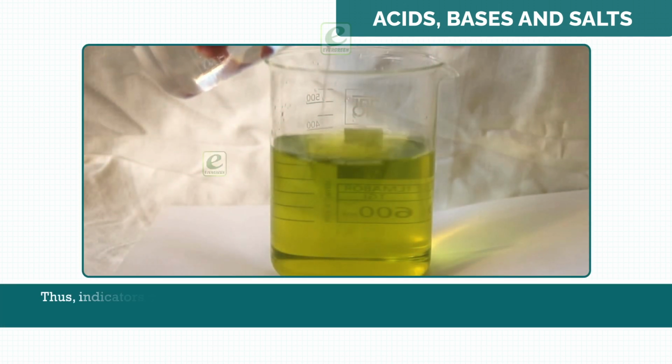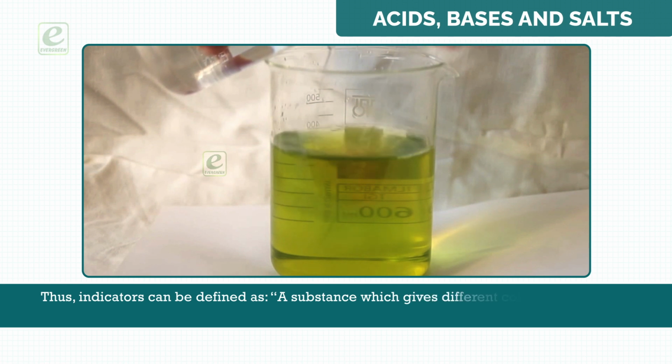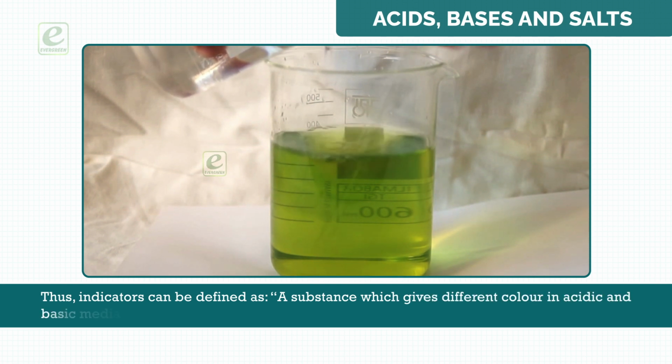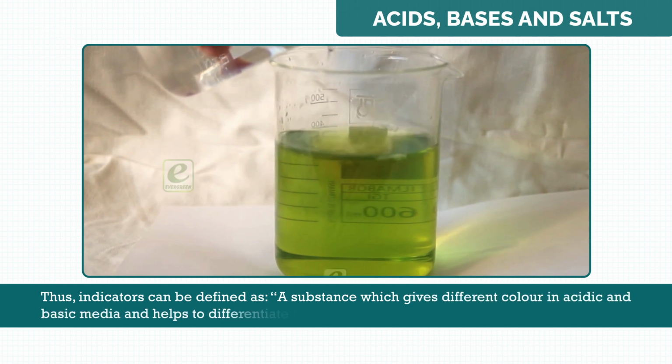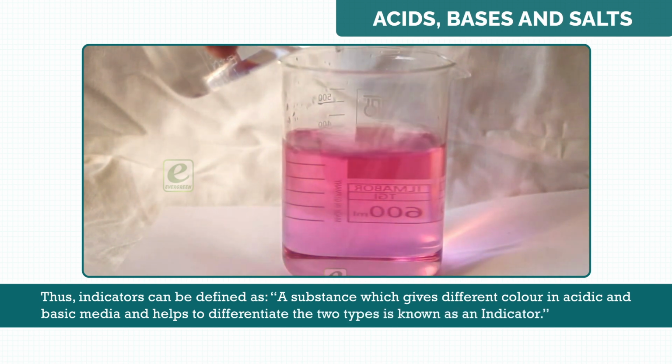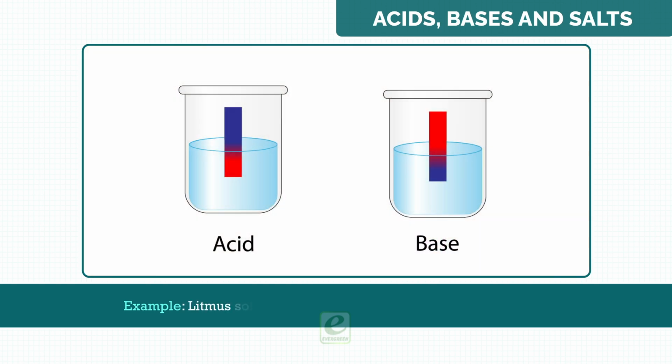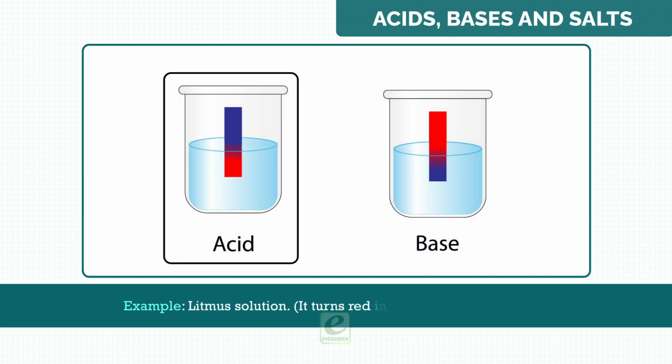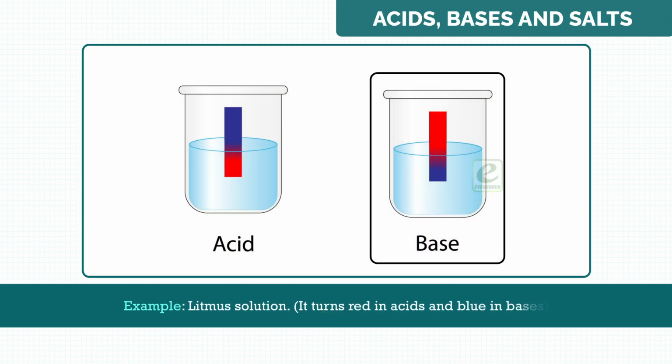Thus, indicators can be defined as a substance which gives different color in acidic and basic media and helps to differentiate the two types. Example, litmus solution. It turns red in acids and blue in bases.